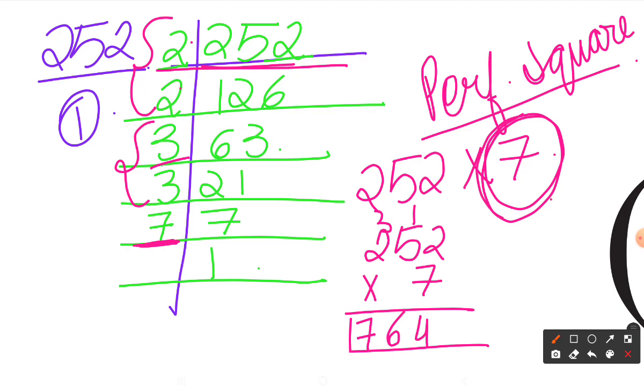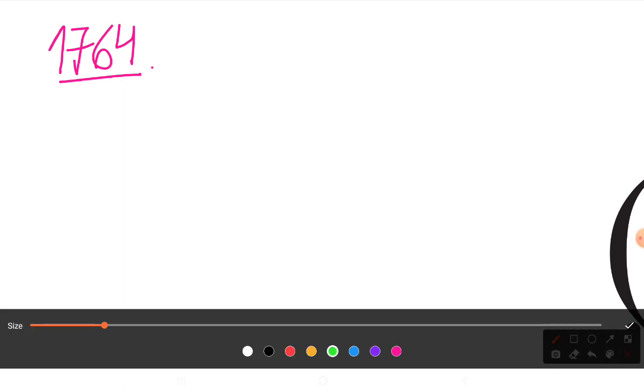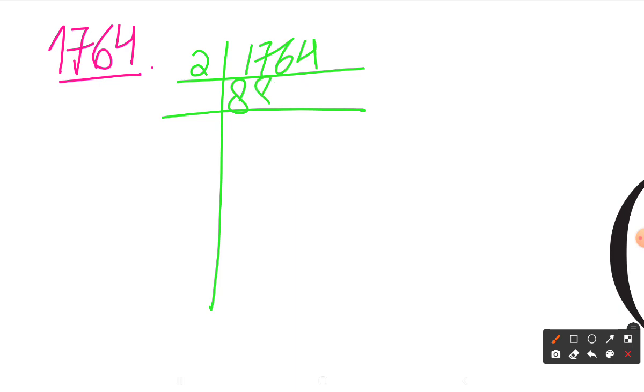Now let's do the next part, in which we have to find the square root of 1764. So I'll go with the prime factorization method of finding the square root. So I'll divide it into its prime factors. I'll go with 2, then 8, 8 and 2. Again by 2, I'll get 4, 4, 1.